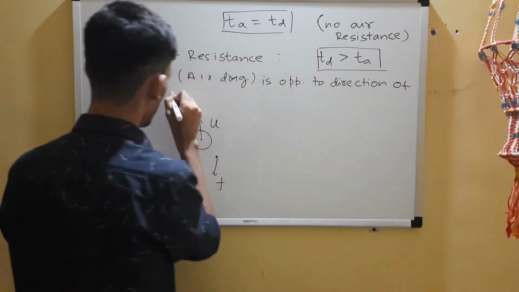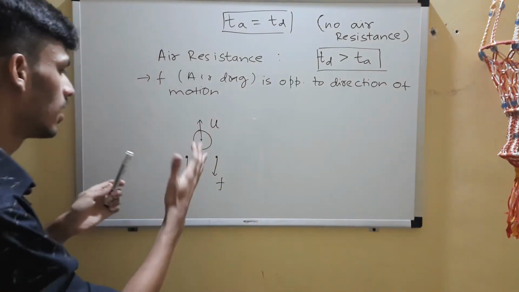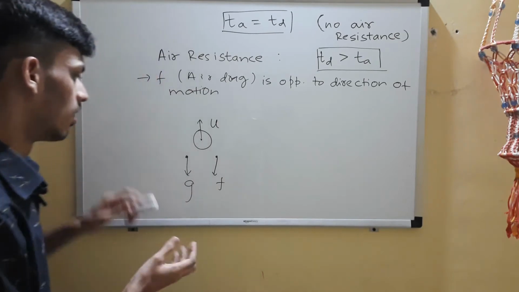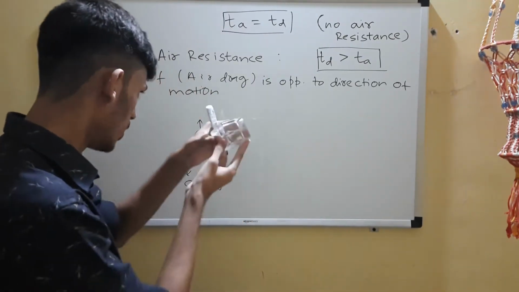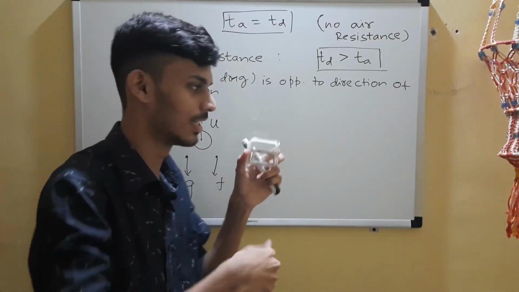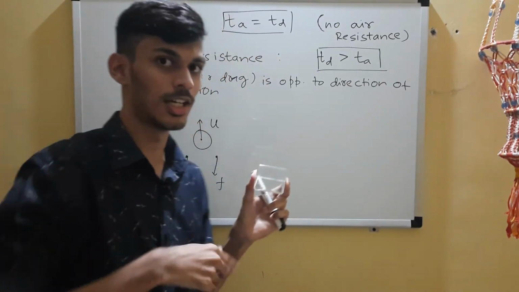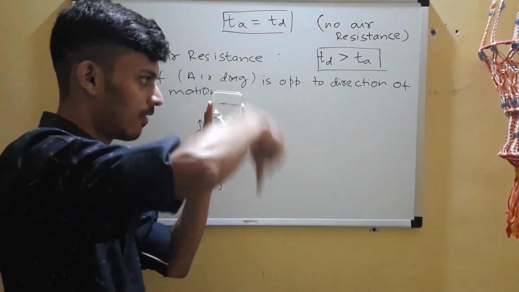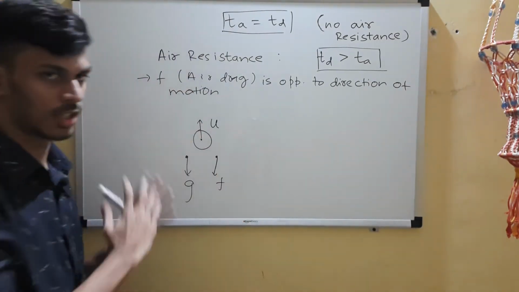What is the direction of motion? The direction of velocity. So air friction is basically opposite to the velocity. It is opposite to the direction of motion. So when I throw it up, during the upward journey, it's in the downward direction, right? Because this is going up, and air friction is opposite to the direction of motion. So this is the first case.